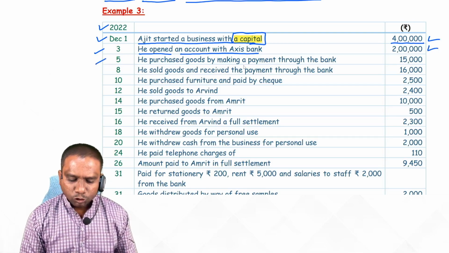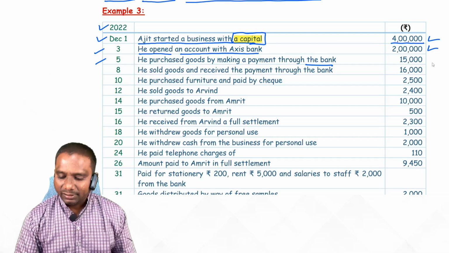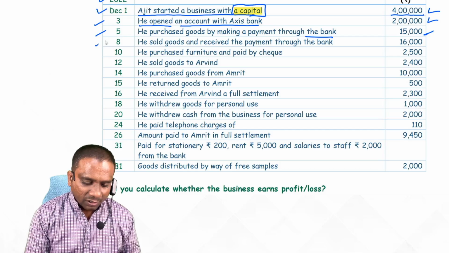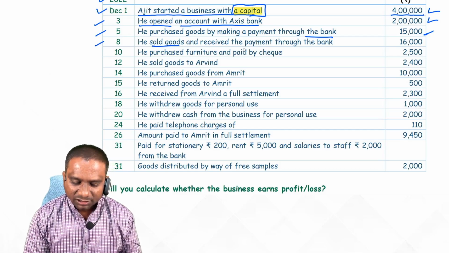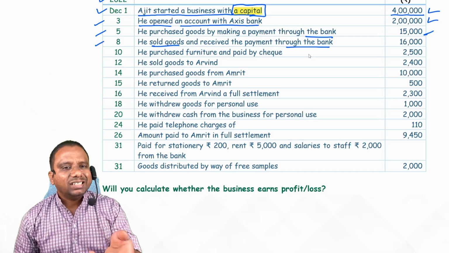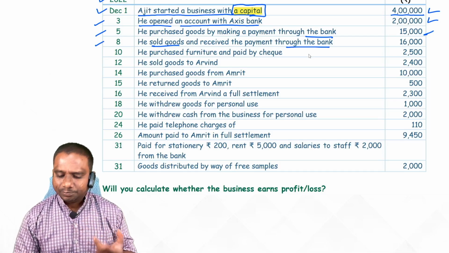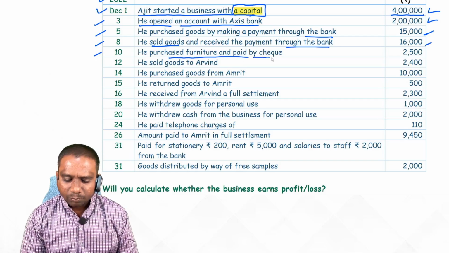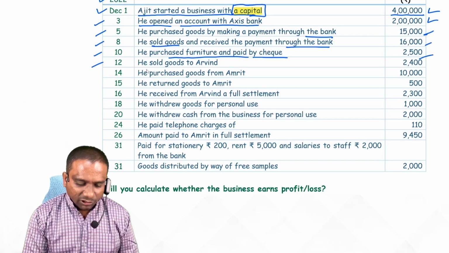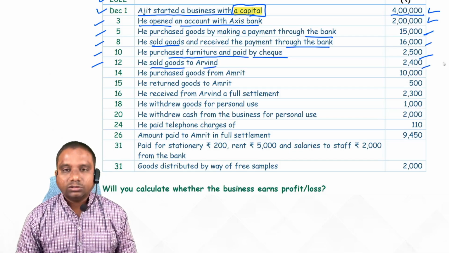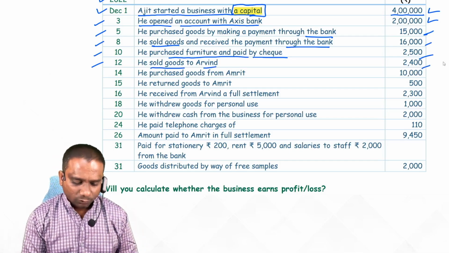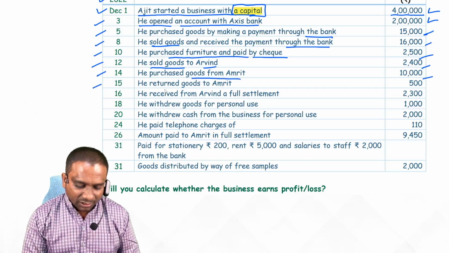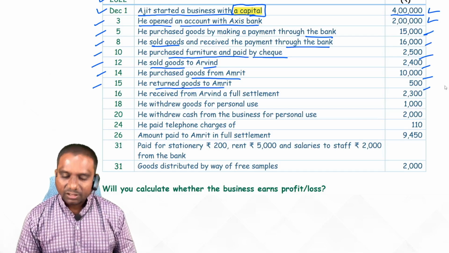Fifth, he purchased goods by making a payment through bank, 15,000. He purchased goods and paid through bank. Next, he sold goods and received the payment through bank. We are selling goods and we are receiving amount through cheque. He purchased furniture and paid by cheque. Fine. He sold goods to Aravind 2400. Okay. He purchased goods from Amrit 10,000. He returned goods to Amrit 500.